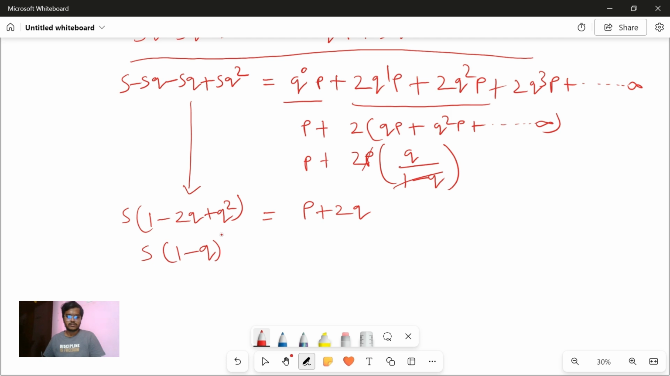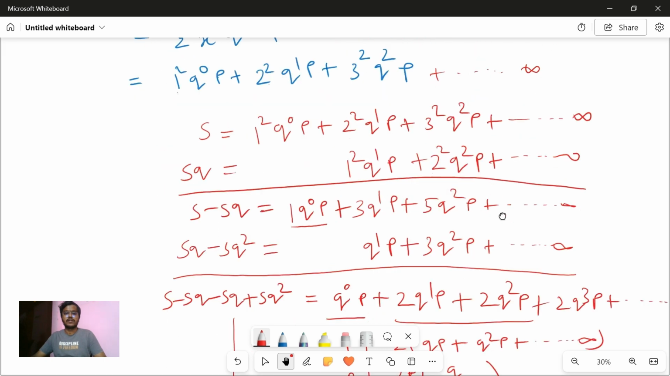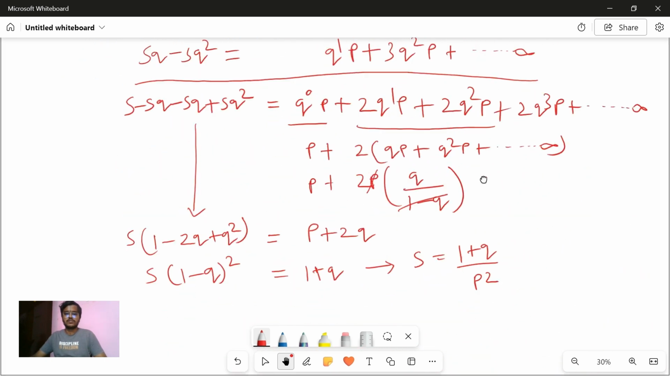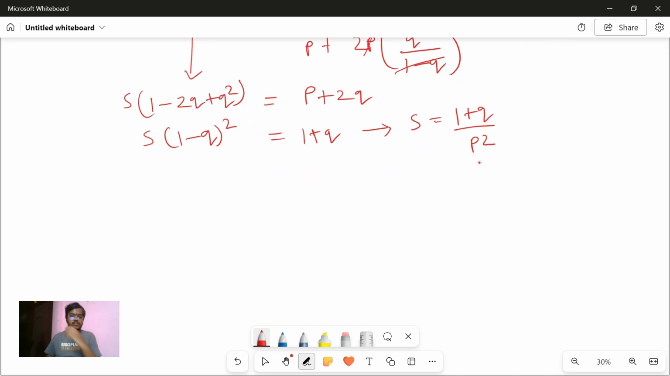So if you open this, you'll get 1 plus q square minus 2q. And on the right, write p as 1 minus q. So 1 minus q plus 2q will be 1 plus q. Correct. Now what will be your s? Your s will be 1 plus q divided by 1 minus q the whole square. 1 minus q is p, right? So p square. But remember, this is not the final variance. This is nothing but the E of x square part, right? E of x square only we have found. Whatever we have found now is the value of E of x square.